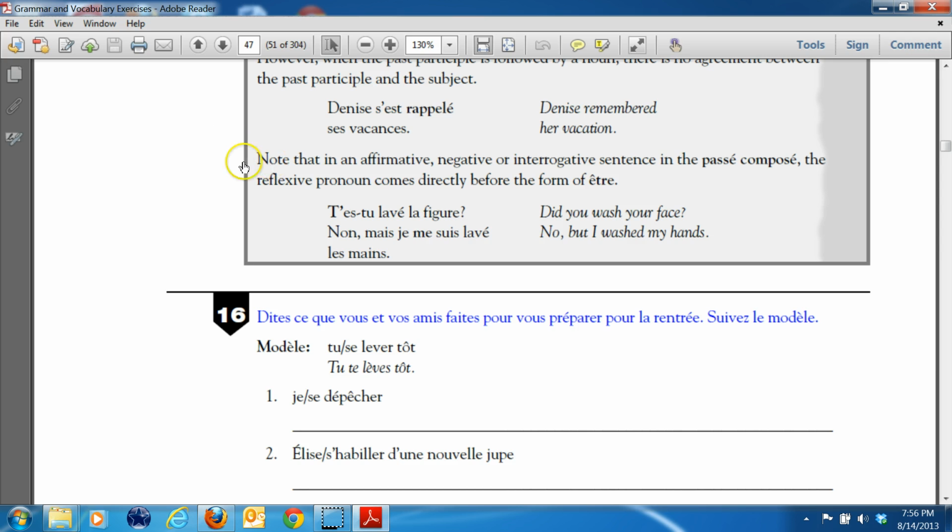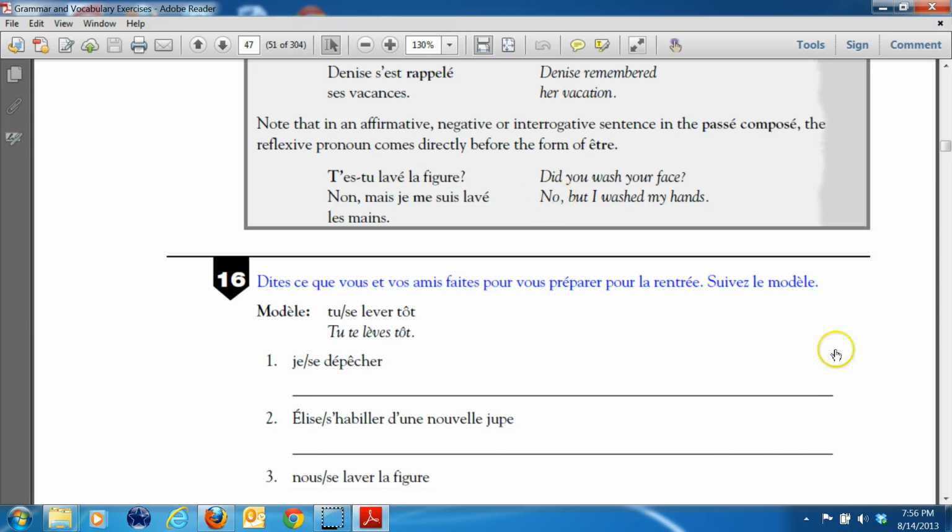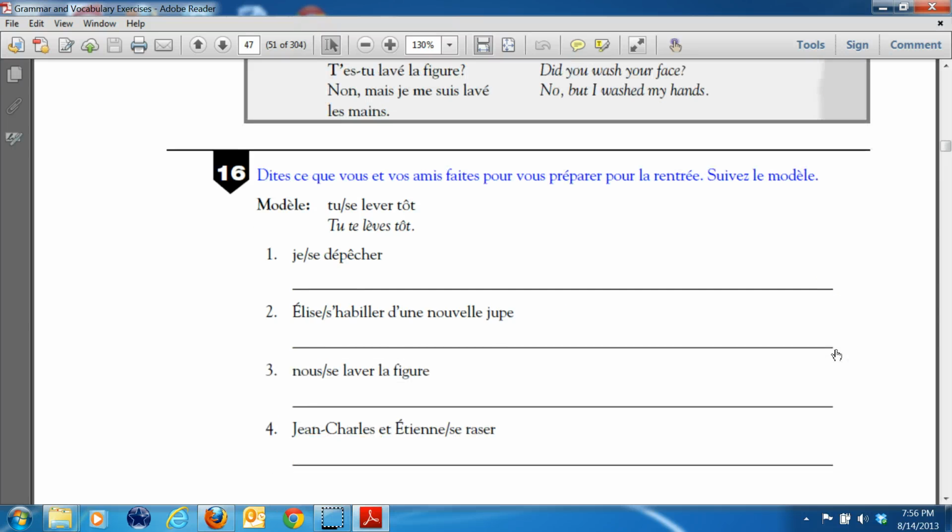And then here you have a passé composé sentence. Je me suis lavé les mains. Okay? All right, now let's see if we can try and do a couple of these. Tell what you are doing to prepare for the return to school. Follow the model. So the model says, tu te lèves tôt. So here I'm supposed to change this to the je form and say, I hurry up.